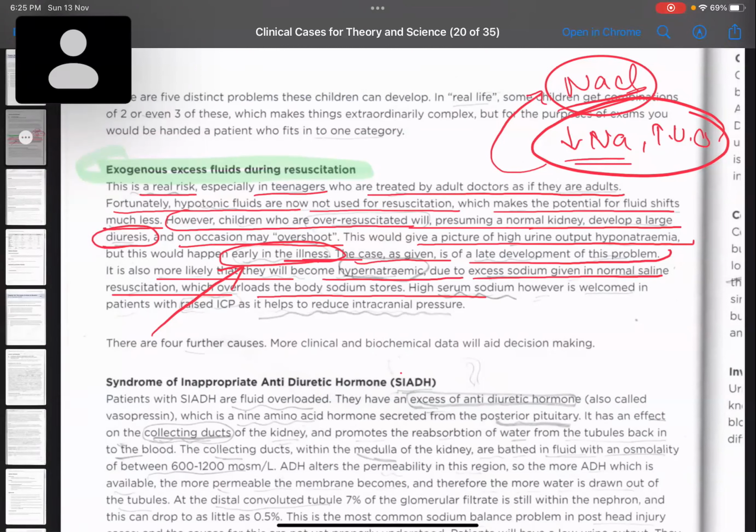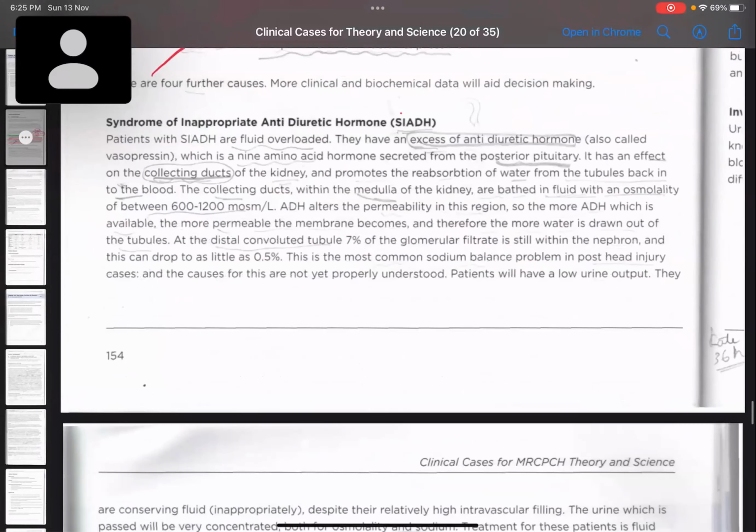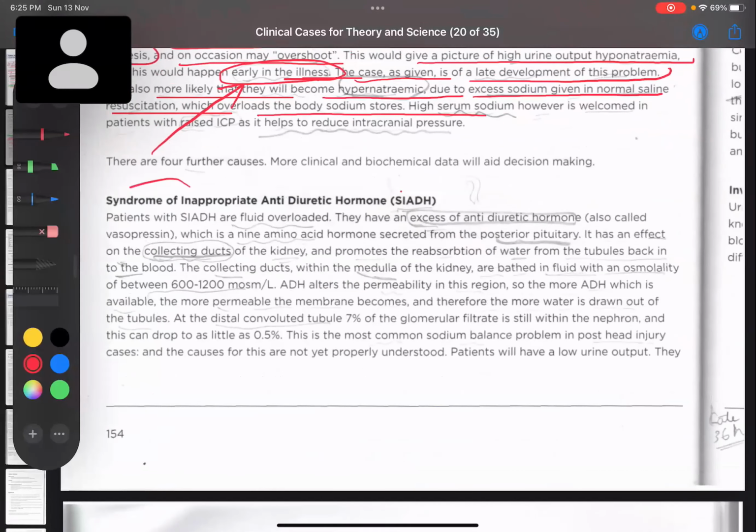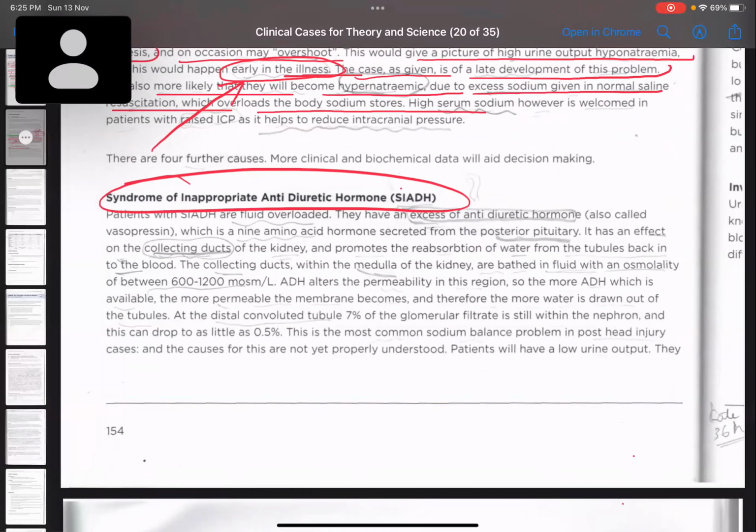Similarly, in case of syndrome of inappropriate ADH, how can we differentiate? In this syndrome, the urinary osmolarity will be very high. Urine output will be very low because they are reabsorbing a huge amount of water.